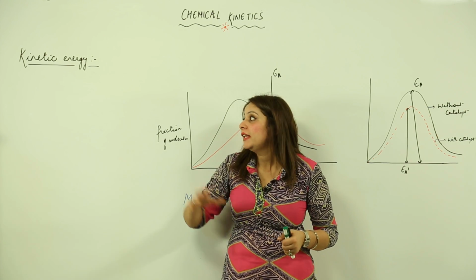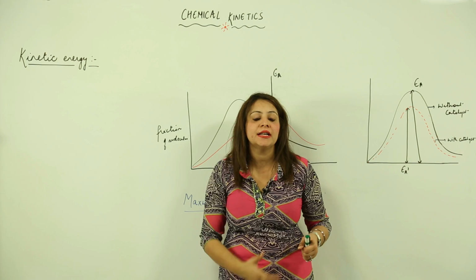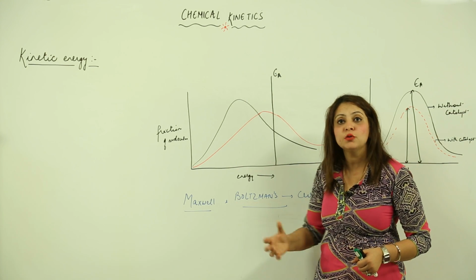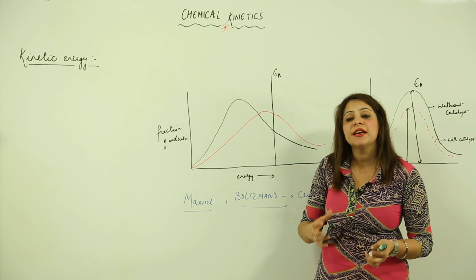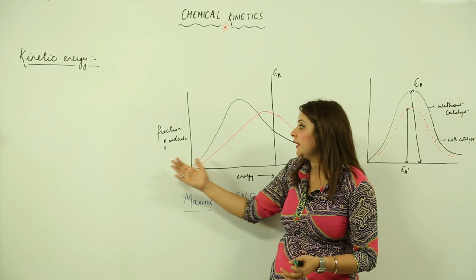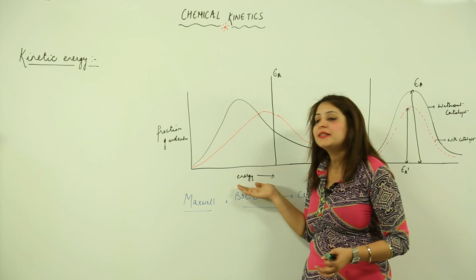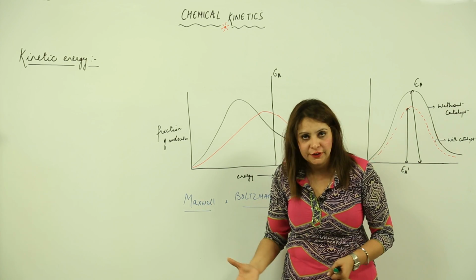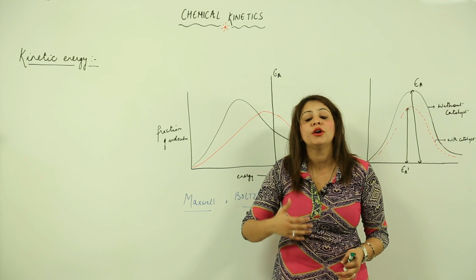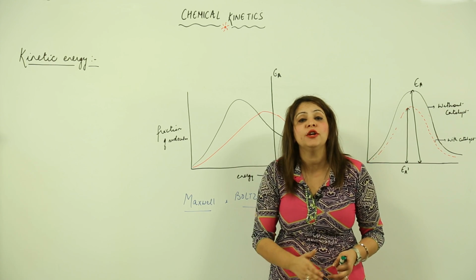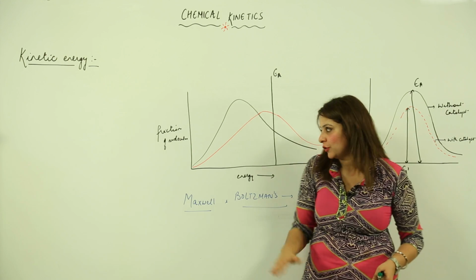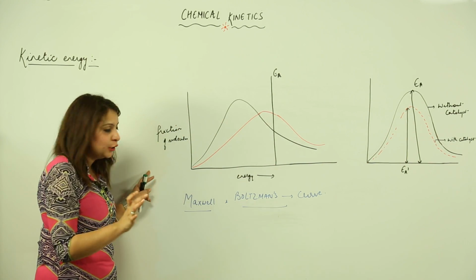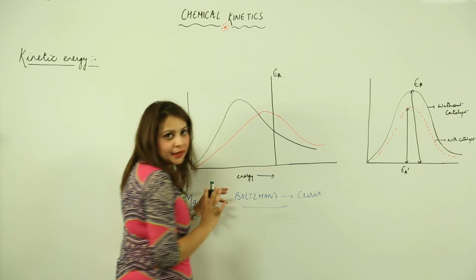Then, this kinetic energy concept was actually explained by Maxwell and Boltzmann by using statistics, right? They plotted the fraction of molecules versus energy, and they showed what kind of molecules possess what kind of energy, and which kind of molecules are going to cause effective collision and which are not. So just look here at what we have. I am plotting the fraction of molecules, and this is the energy on this x axis, right?